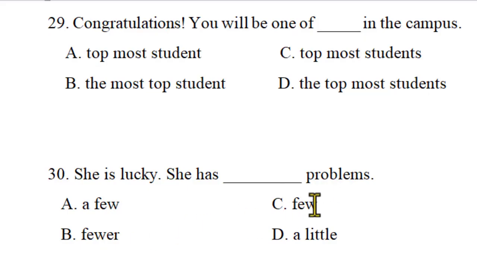Maybe almost negative here. A little, which is uncountable, but problem is countable here. So a little, a few, and few is not the answer. She's lucky, she has fewer problems. Fewer means very minute problems, almost no problem she has. Fewer problems, yeah, which is an irregular adjective.